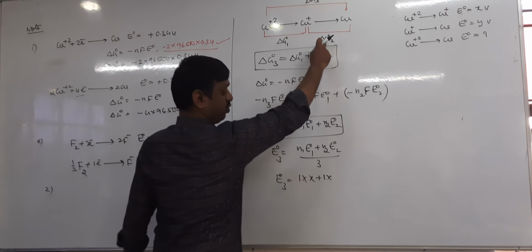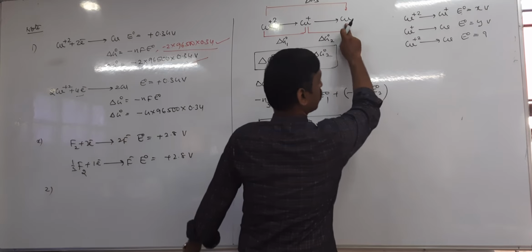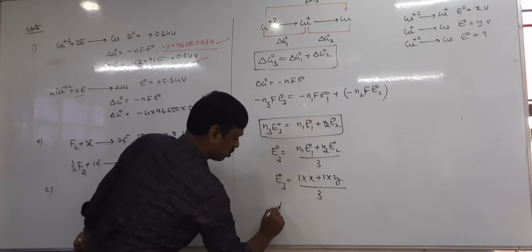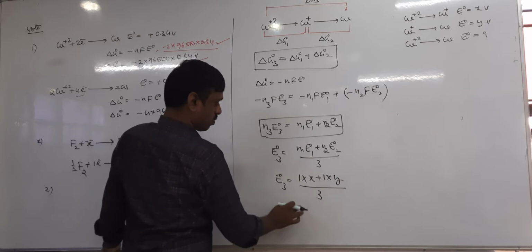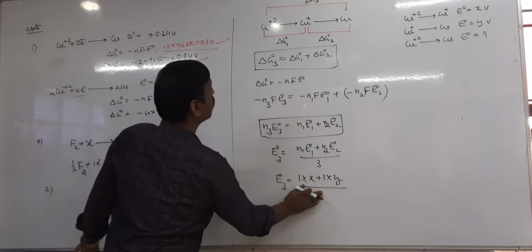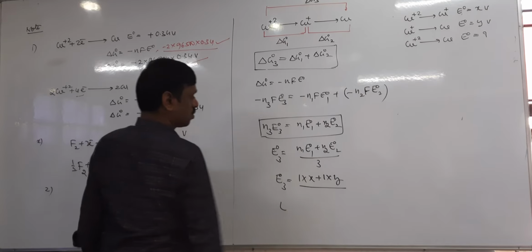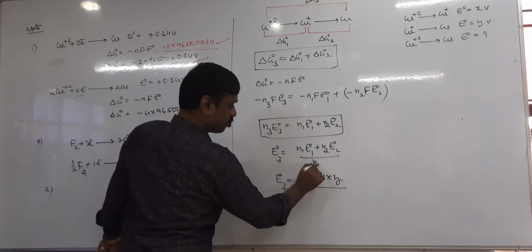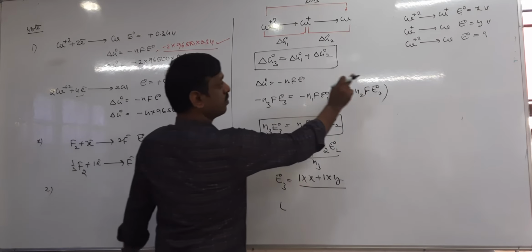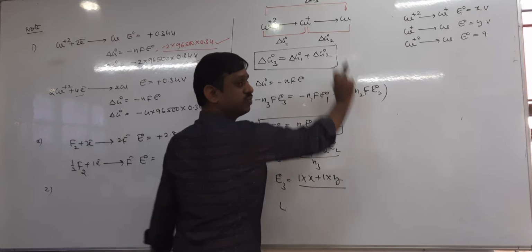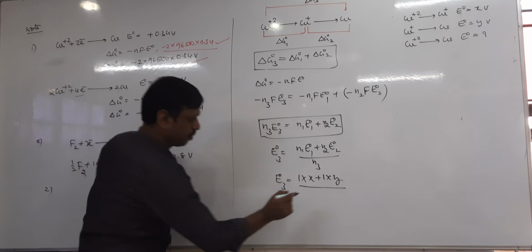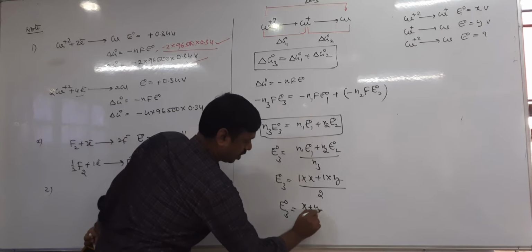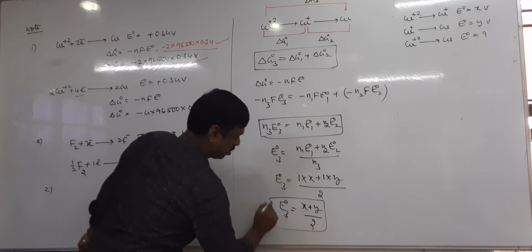Next G2. G2 is E2, that is plus 1 to 0, that is Y divided by 3. No, is it 3 or 2? 2. Yeah, N3 should be written. Here N3 equal to G3, plus 2 to 0. It is 2. Okay. So therefore, now tell me E naught 3 equal to X plus Y by 2. Answer, volt.